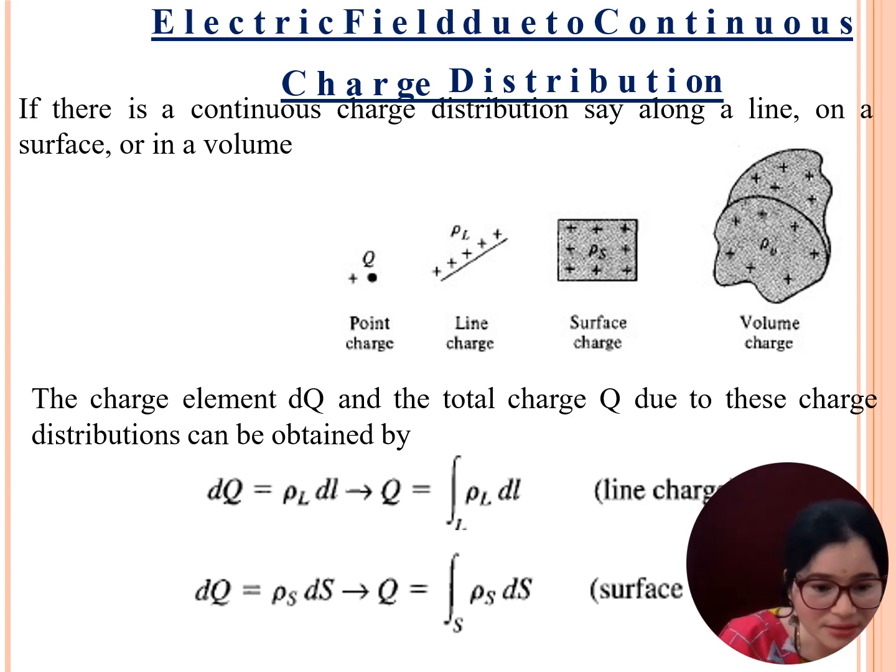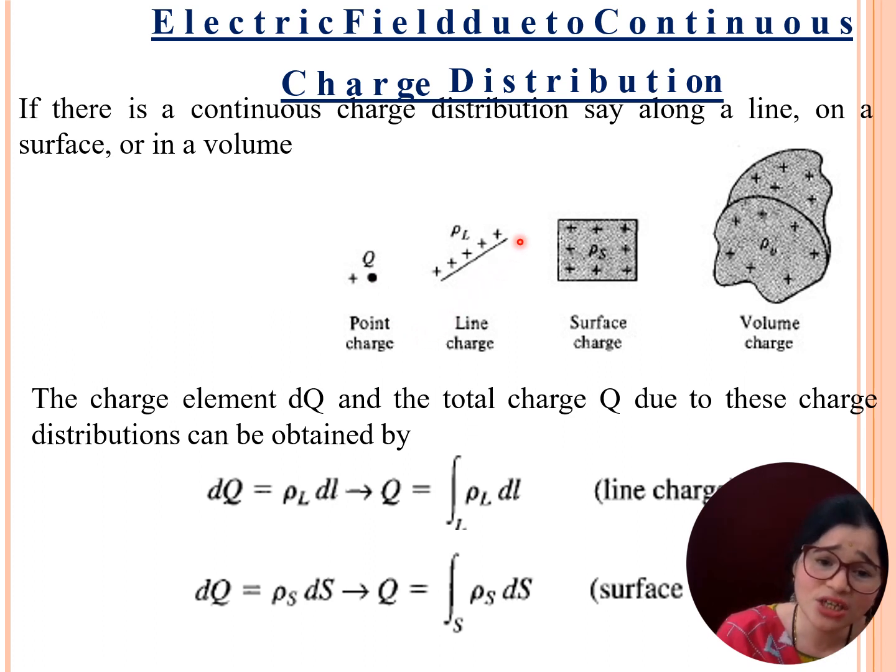A point charge distribution doesn't occupy any space. An example is the electron, a negative charge; the electron is one example of a point charge distribution.